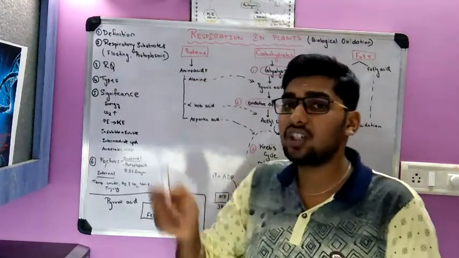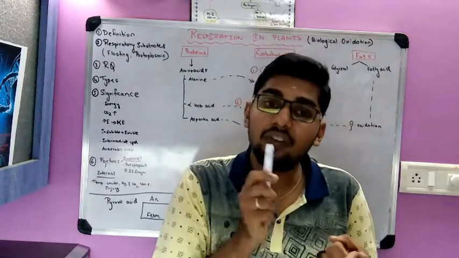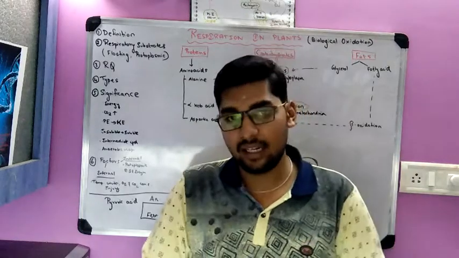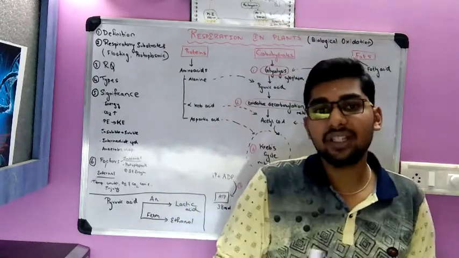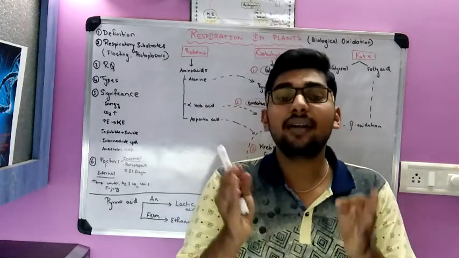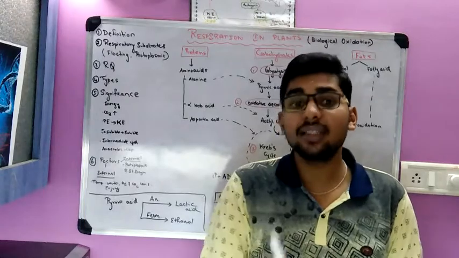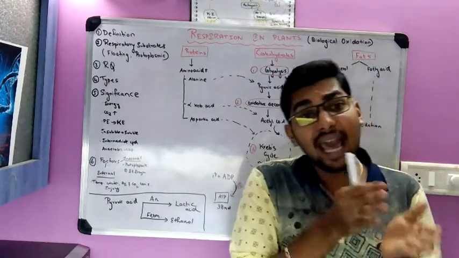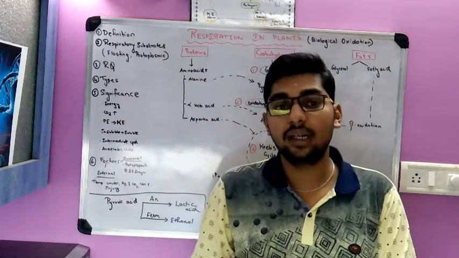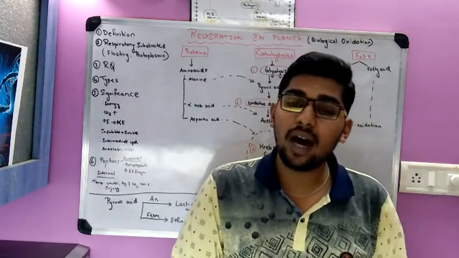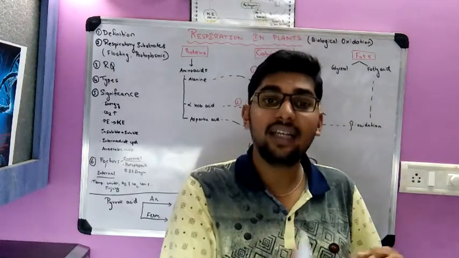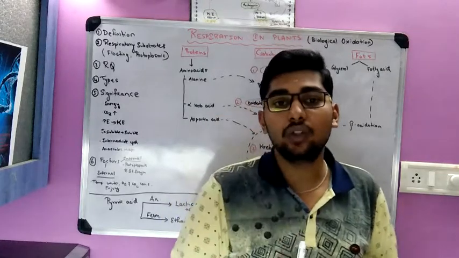Respiration that involves breaking down of carbohydrates and lipids is called floating respiration. In the absence of carbohydrates and lipids, proteins are utilized.